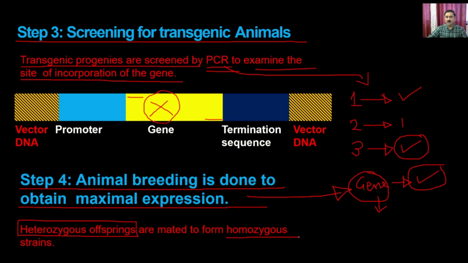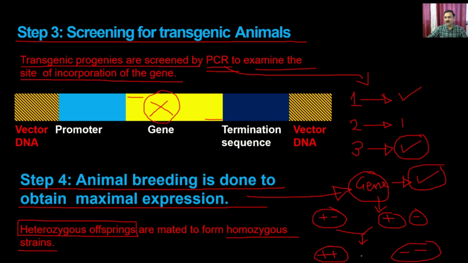Now if you want the homozygous strain, this plus minus is called heterozygous. So I'll take two plus minus animals and crossbreed them. I'll get plus plus, I'll get minus minus, and I'll get plus minus also, right? In this case, the pure strain is one where the gene of your interest is present in both chromosomes. You can generate this instantly, because the gene is problematic to the organism. So you just instantly generate it, do the experiments, and then you finish up.